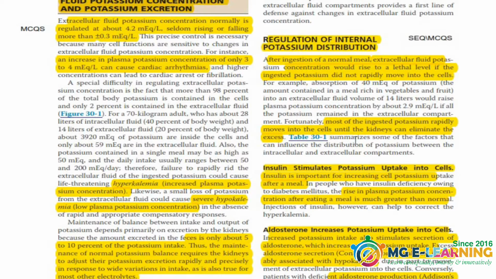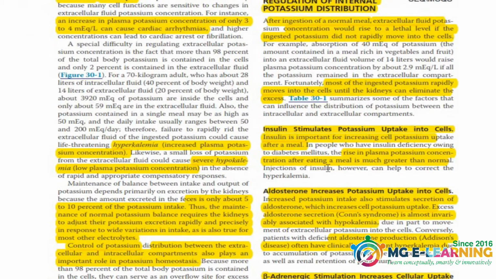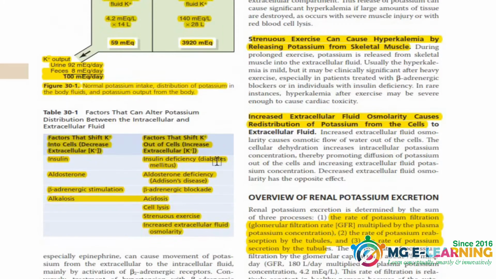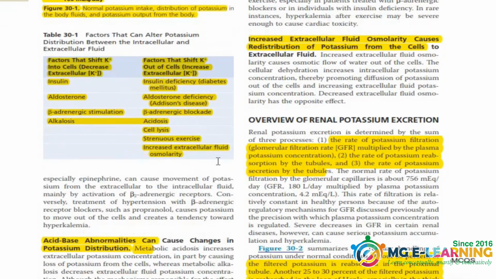How does potassium distribution occur? It has multiple regulations. One is insulin, next is aldosterone, beta adrenergic receptors, and all these factors are tabulated here. You have to do this table, and this figure is important for your MCQs. These are all values which you have covered in the first topic. These 2 pages are very important. You have to do them very well.